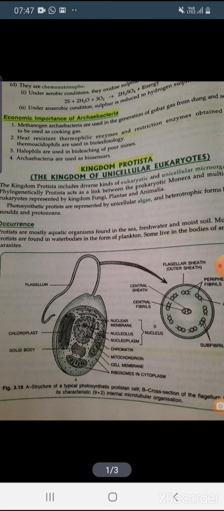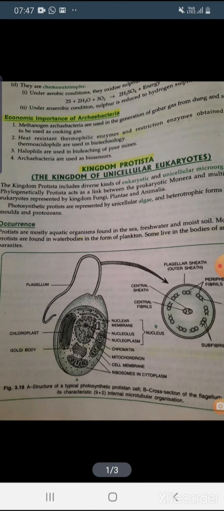Next point is respiration. So most of them are free living protists and they perform the aerobic respiration. Okay, and the mode of reproduction, that is asexual mode of reproduction, sometimes binary fission, sometimes budding, sometimes spore formation, etc. So all these characters you have to learn.